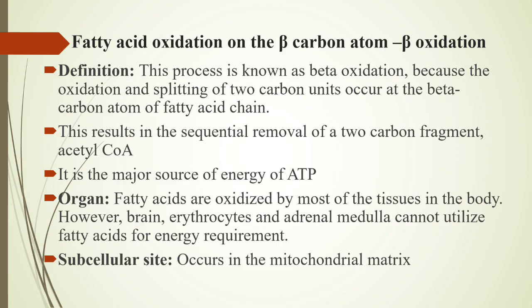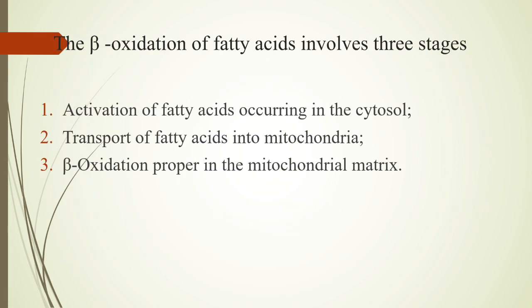In which organ does this beta oxidation occur? Most of the tissues in the body, except the brain, erythrocytes and adrenal medulla, which cannot utilize fatty acids for their requirement. The subcellular site is the mitochondrial matrix. In beta oxidation there are three steps: activation of fatty acids, which occurs in the cytosol, then transport to the mitochondria, then third is beta oxidation proper in the mitochondrial matrix.